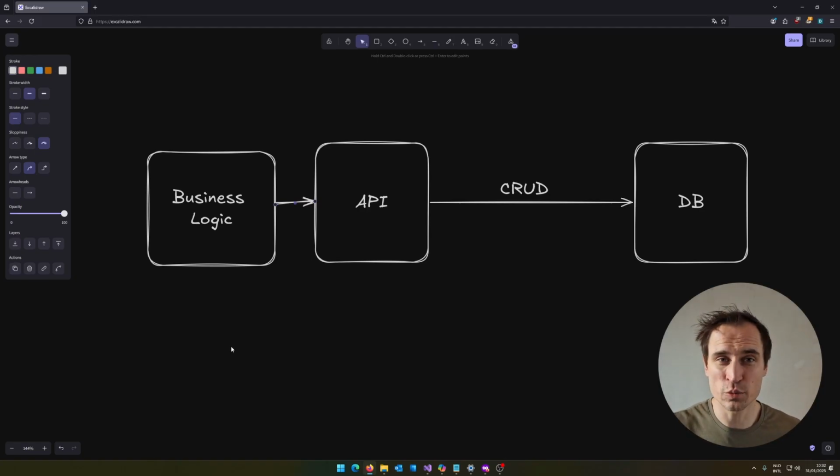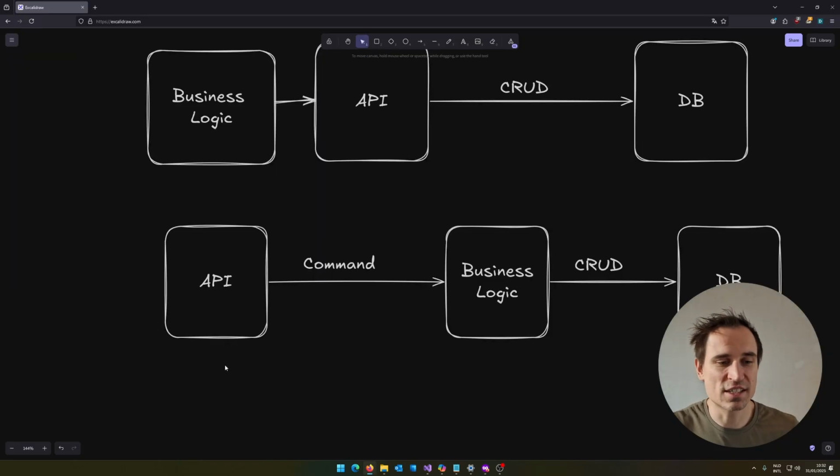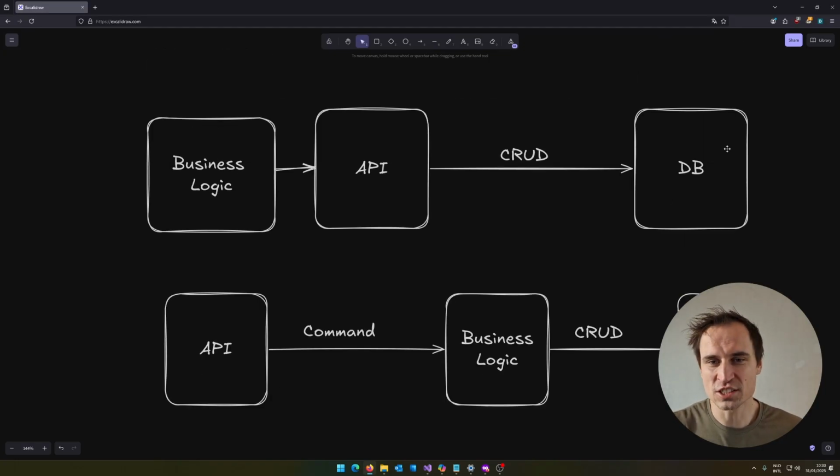Well, if you use commands, it will probably look a bit more like this. So in this particular case, your API receives a command, it sends that to the handler, which will apply any business logic that is required, and then does any CRUD operation which might be necessary in your operation. So you can clearly see that this leads to a better API surface. We worry about commands, things that need to happen, and how this is implemented can easily evolve in the future. While here, every time you make a change to an entity, your API changes, and this needs to change as well, and this might be deployed separately and yada yada. So that's not a lot of fun.